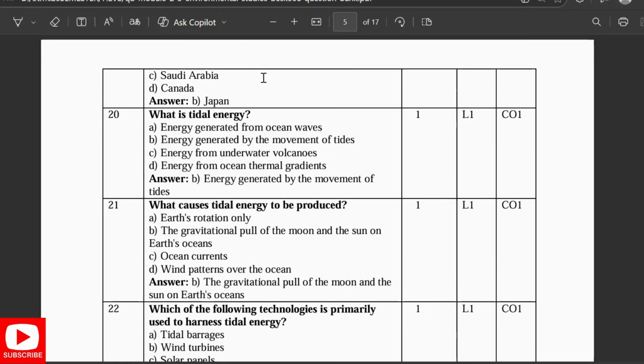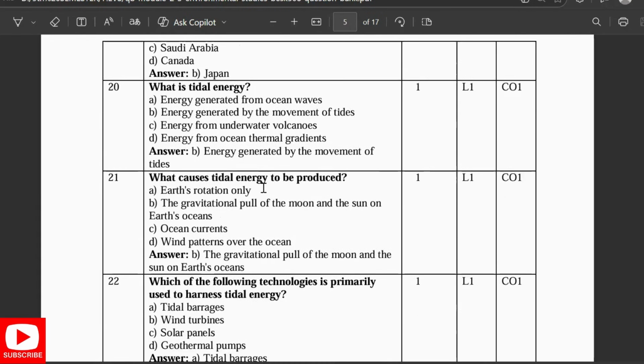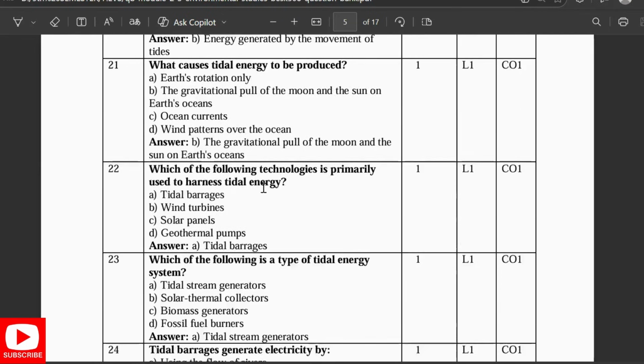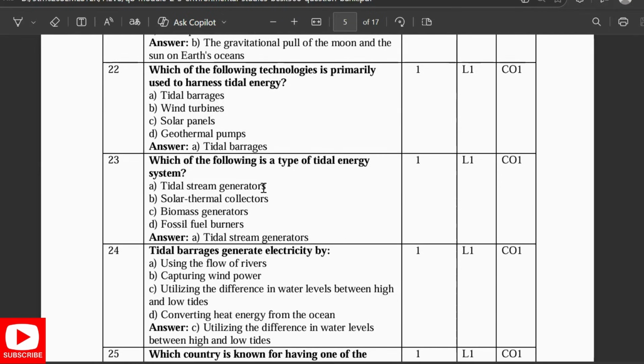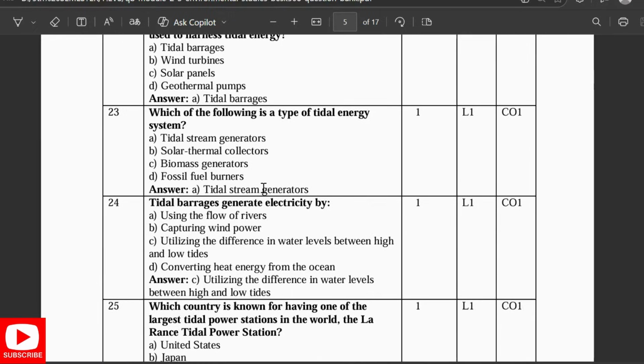Which country has conducted significant research and development in this technology? Japan. What is tidal energy? Energy generated by the movement of tides. What causes tidal energy to be produced? The gravitational pull of the moon and the sun on the Earth's oceans. Which of the following technologies is primarily used to harness tidal energy? Tidal barrages. Which of the following is a type of tidal energy system? Stream generators.